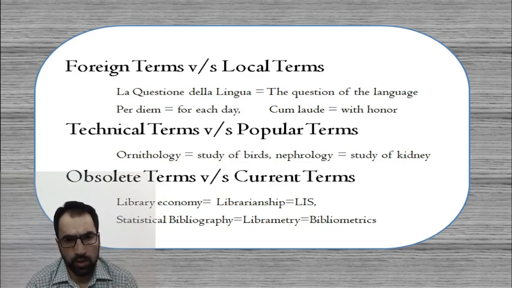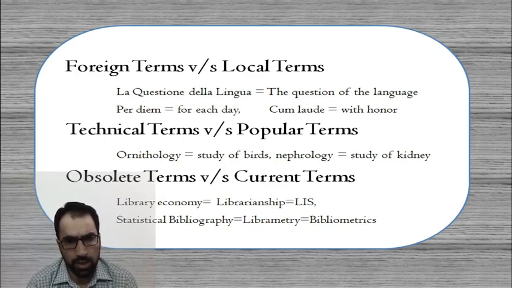At that time, one has to decide, depending on what type of library the catalog is being compiled for and the kind of users who are using the library, whether they have to use the foreign terms or the local terms. Like say for example, the terminology that I have used, la porcina de la lingua. So this is perhaps the Turkish language.